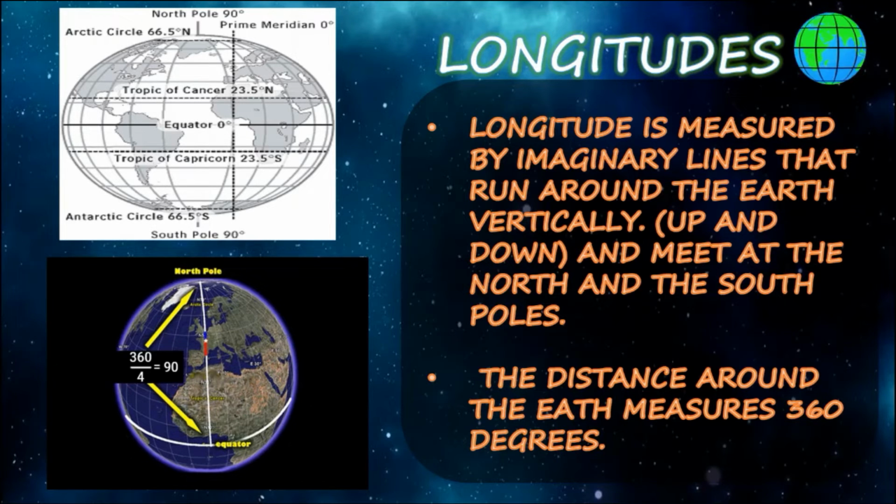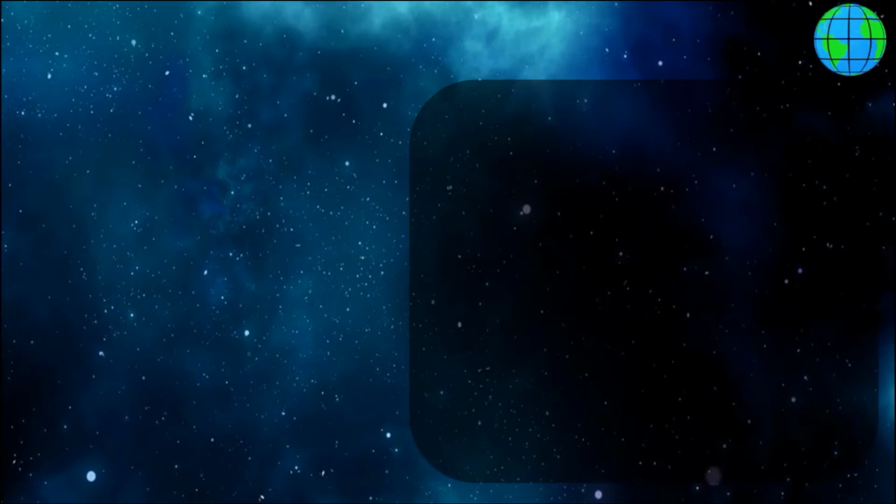So the most important thing to note is that the 180 degree east and west meridians are one and the same. That's all about the longitude.